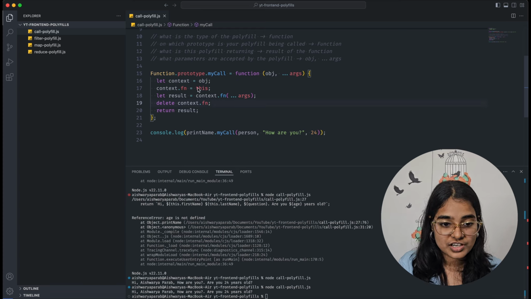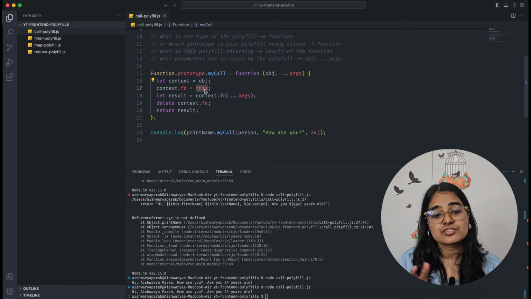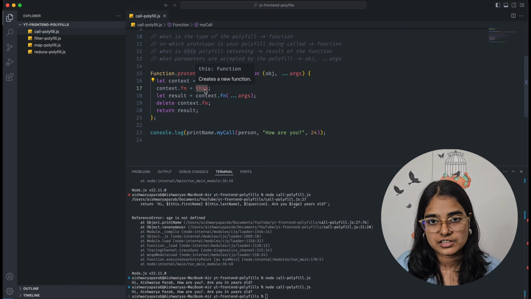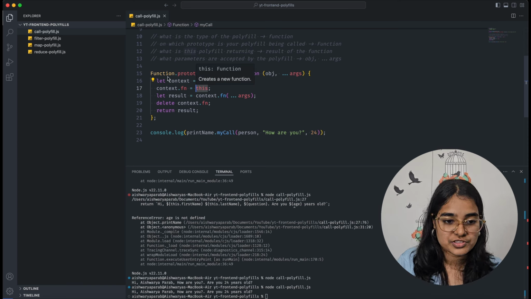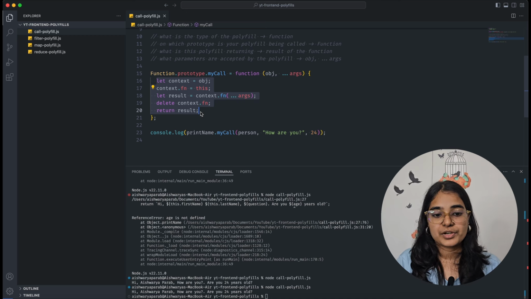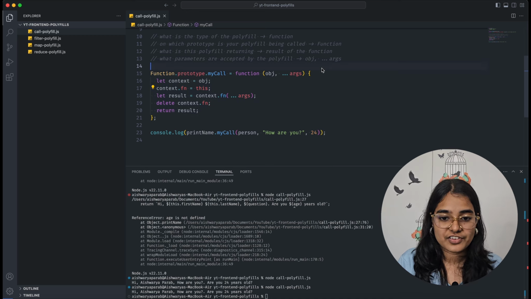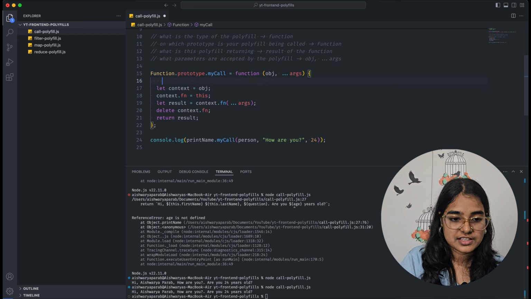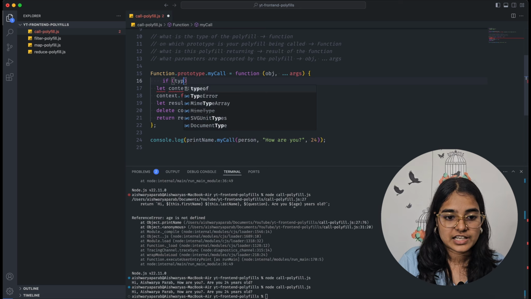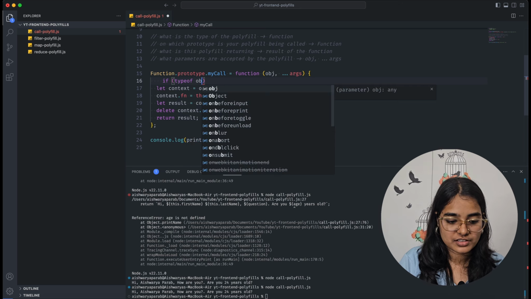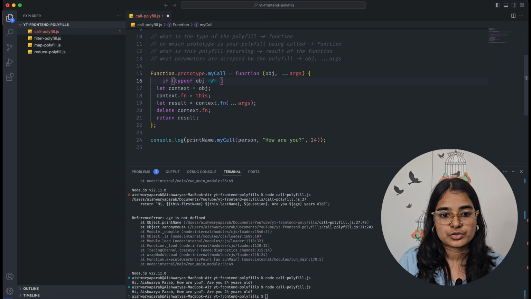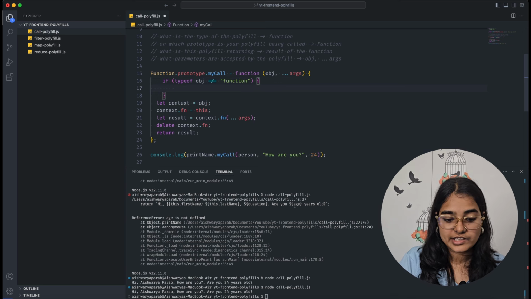What if this is the original function, and what if this is not a function? I shouldn't even proceed with the entire code if print name is not a function. So that validation I need to put in place. If type of obj is not equal to function, then I need to throw new type error.